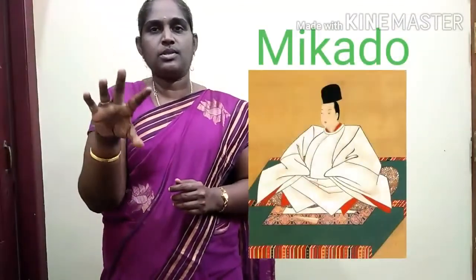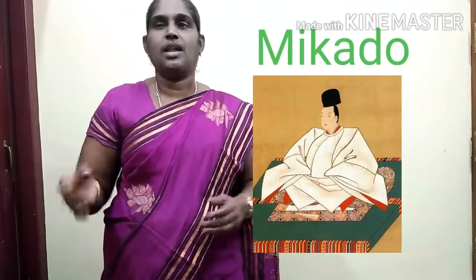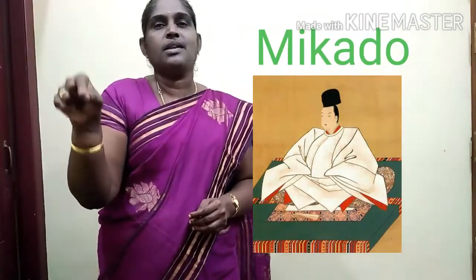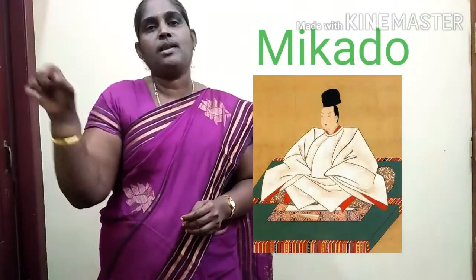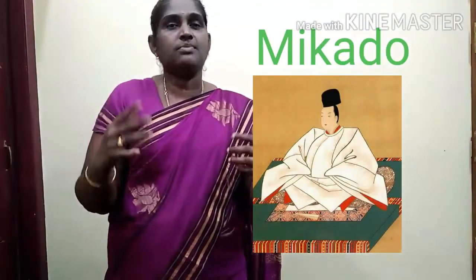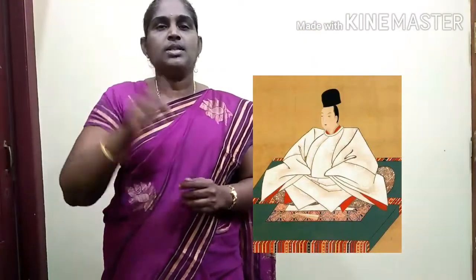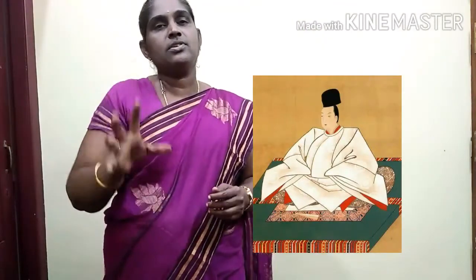Their emperor was Mikado. He was an autocrat, but he was a puppet in the hands of some of the royal families. The Soga family was the first family that controlled the state.